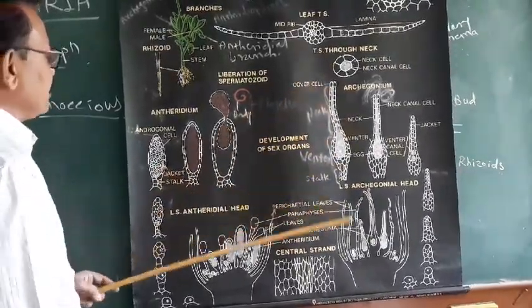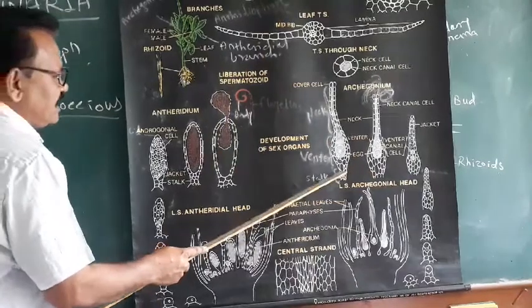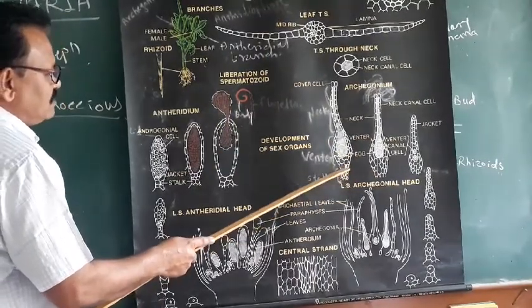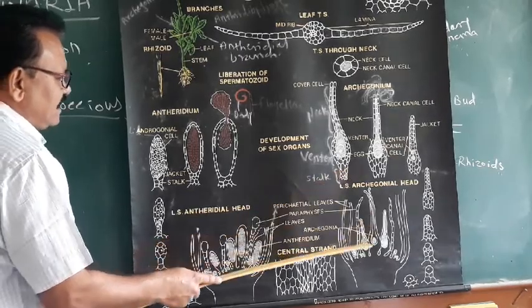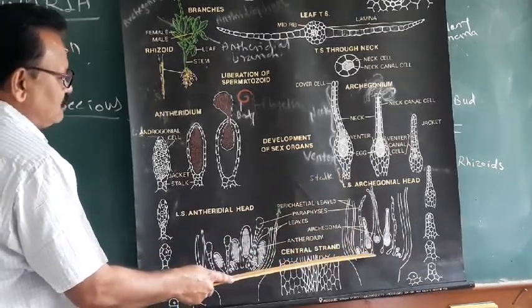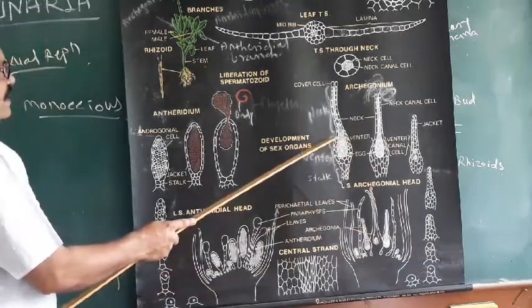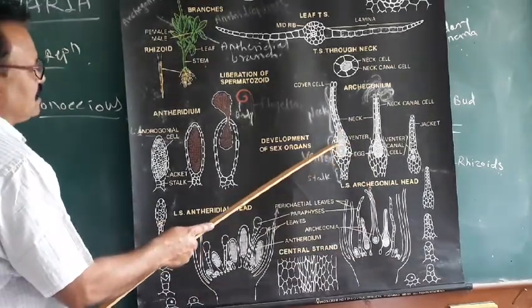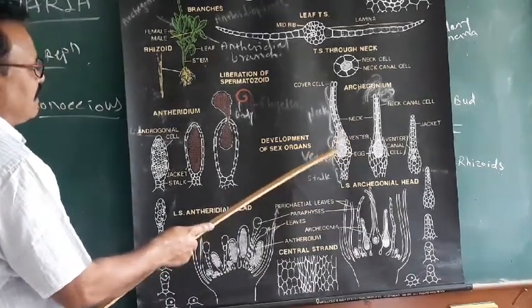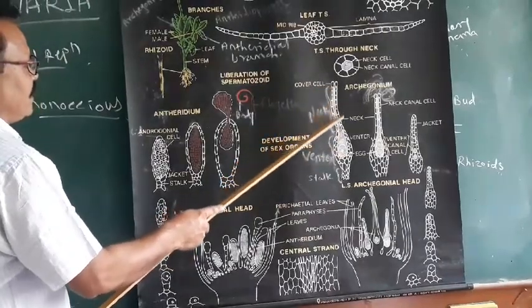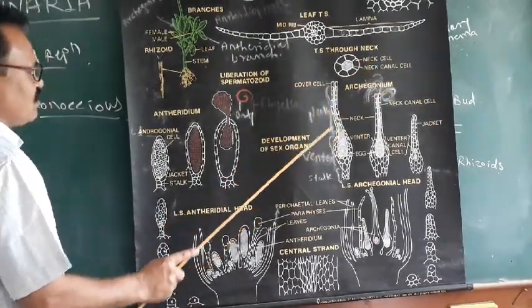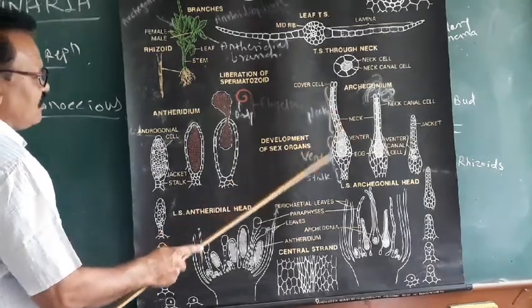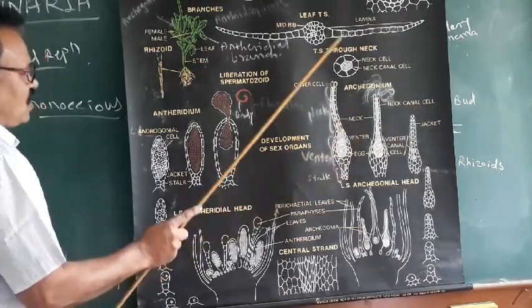Each archegonium consists of three parts. The lower base is the stalk. With the help of this stalk, the archegonium attaches to the base of the archegonial cup. Above that there is a swollen portion called the venter, and the pointed portion above is the neck. That is, each archegonium consists of three parts: neck, venter and stalk.